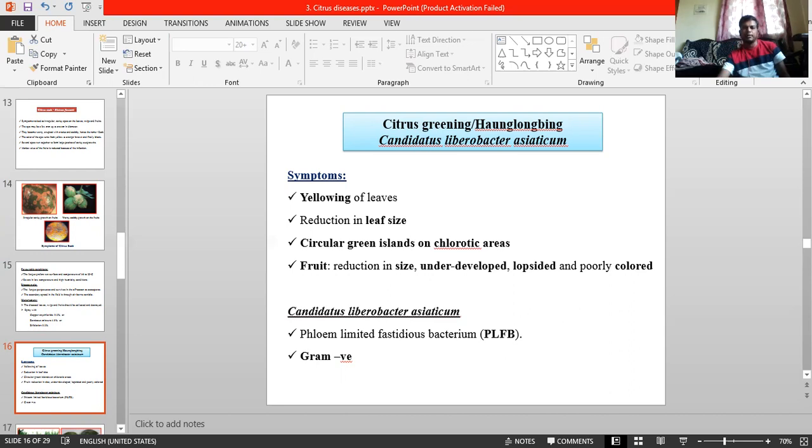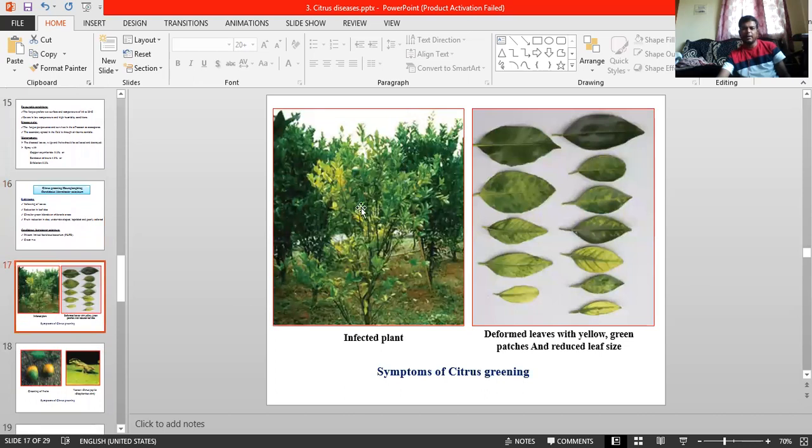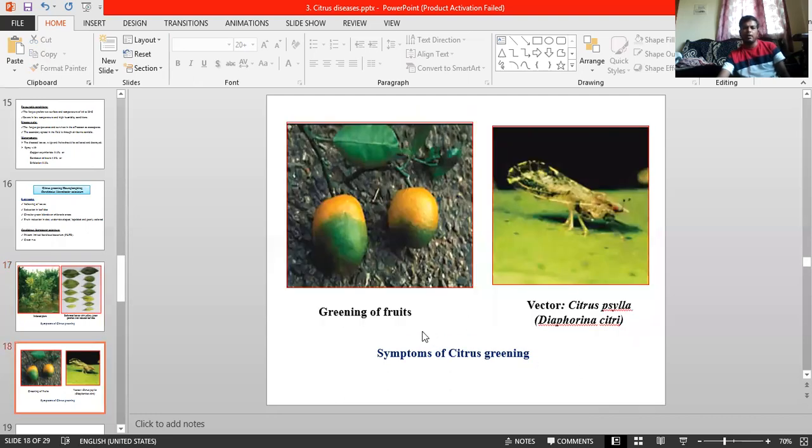And coming to the symptoms, see the photographs of the symptoms. See here how infected plants look: stunted, and leaves become pale yellow in color. Also there are dark islands on the leaves. These are dark islands, small size leaves, and vein thickening. These are almost all the symptoms, deformed green patches. And greening of fruits: see, half the portion remains green and half the portion becomes ripened yellow, and there are misshapen, small sized, deformed fruits.